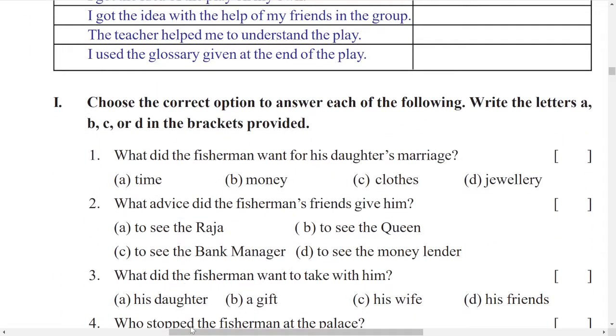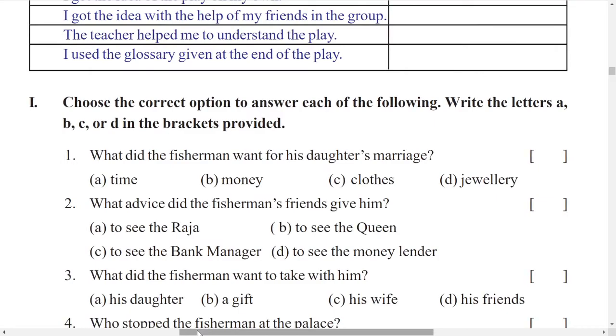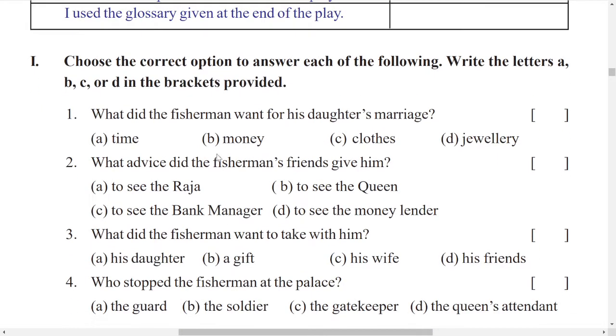I will also give you the answers for these objective questions. Choose the correct option to answer the following. Write letters A, B, C, D in the brackets provided. Based on the story, you have to answer this. If you read the lesson, it is easy to answer these questions. Look at the first one. What did the fisherman want for his daughter's marriage? The fisherman is the protagonist. He wanted some money as help.